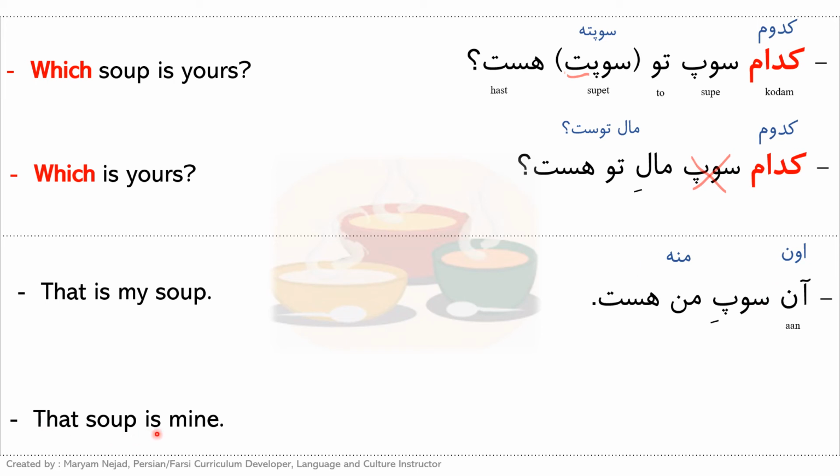But now we want to use the possessive pronoun مال and we want to say that soup is mine. آن سوپ مال من است. So now there's a little bit more emphasis on the ownership. The informal is اون سوپ مال منه. And now we want to get rid of the noun and we want to say that is mine. So it's going to read as آن مال من هست or اون مال منه.